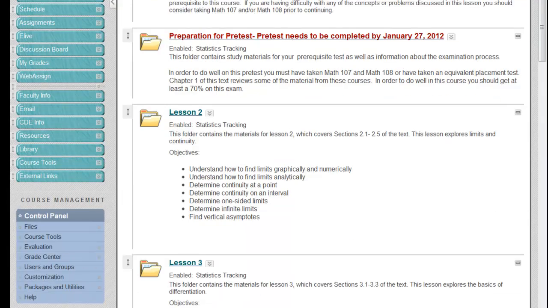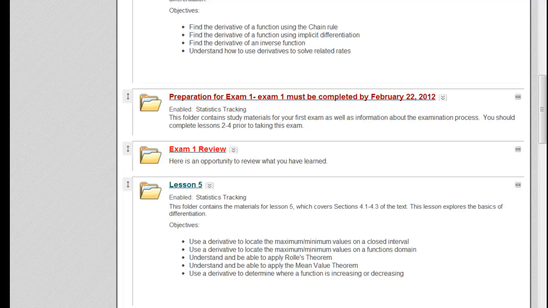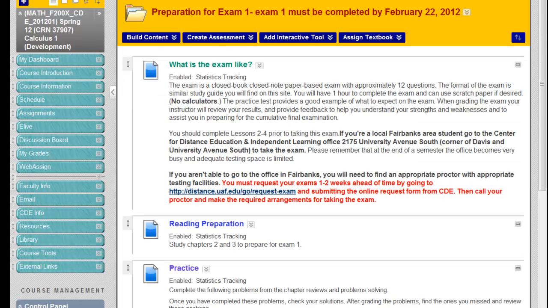As I said, inside of your assignment folder, there are exam subfolders for each of the exams in the course. If you go into them, and I should pause here, this looks a little different for the developmental classes. For the developmental classes, you just have one folder for each exam. You do not have two of them. But in that folder, it'll look very similar to this one that I'm opening up here.